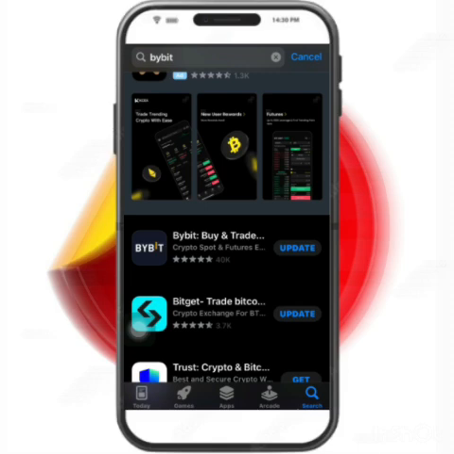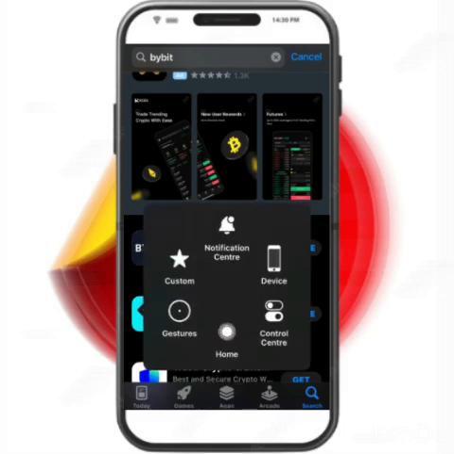But for the purpose of this video, I'm not going to update this app. I'm going to open. So when you search first, as I said, it will show get. Just press on the get. This is the Bybit app. It will show get here, not update. Just press on the get and verify and download the app. So after downloading the app,